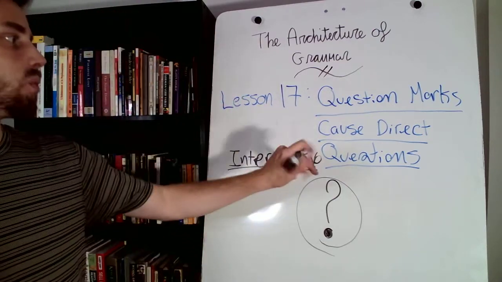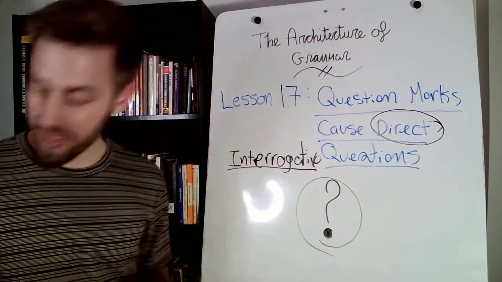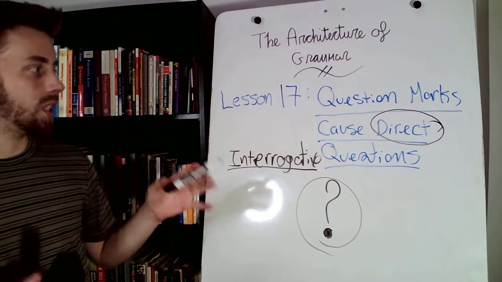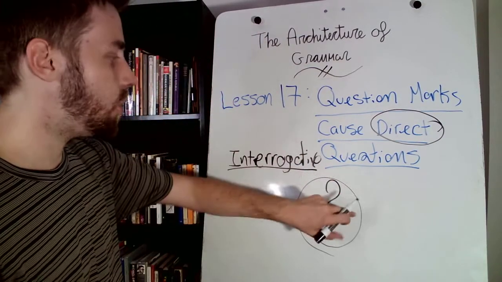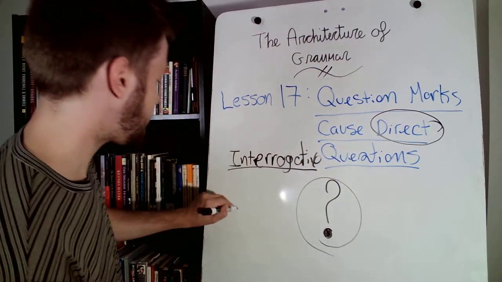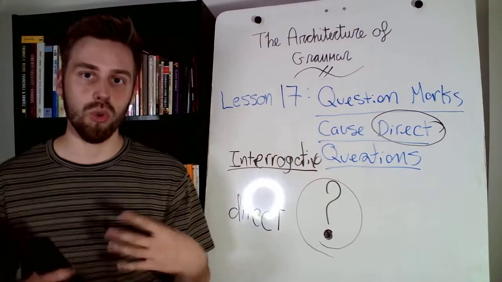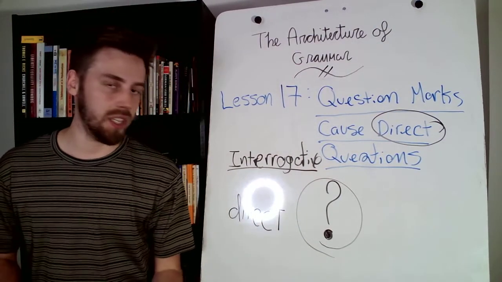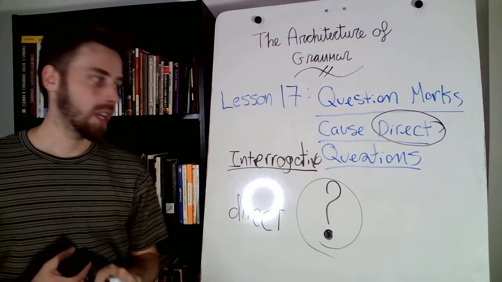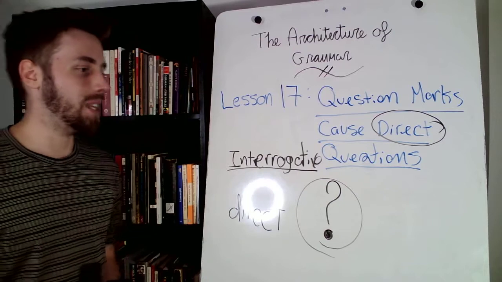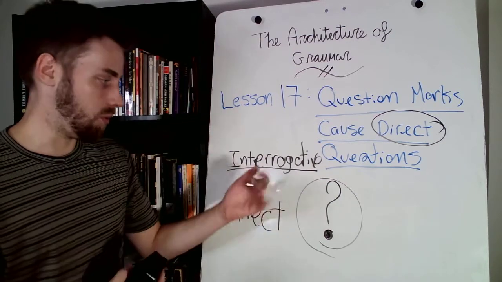The reason we are specifically saying direct question is that there are indeed two types of question. The questions that use the question mark are direct questions. For example, do you want a coffee? Question mark. That is a direct question because we are directly asking somebody the question with the question mark.